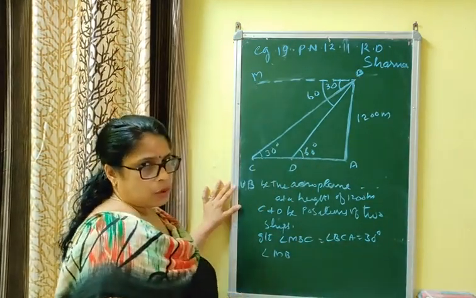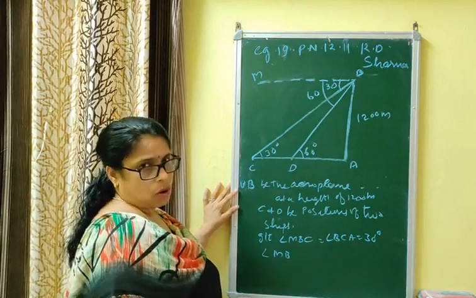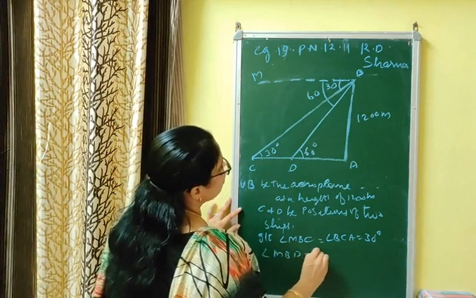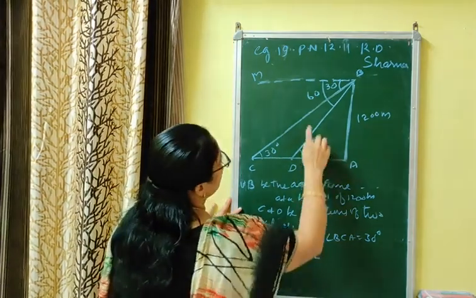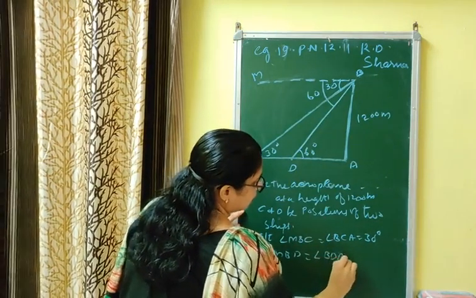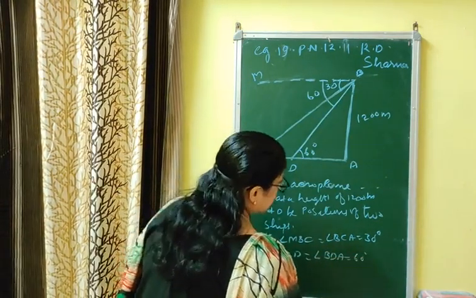But in R.D. Sharma some questions it is not shown, but you have to do it, otherwise marks will be reduced. Angle MBD is equal to angle ADB or BDA. Angle BDA is equal to 60 degree. This much is your assumption.